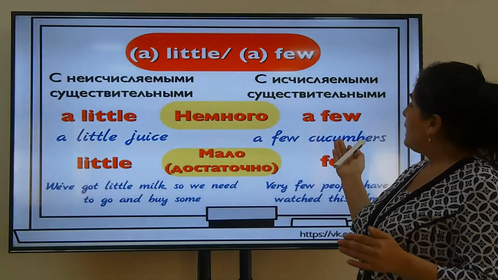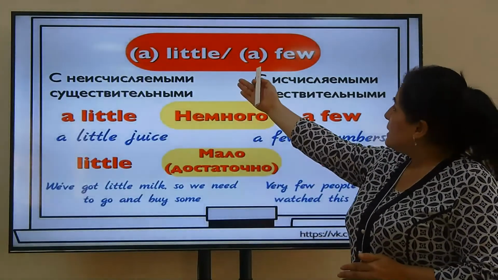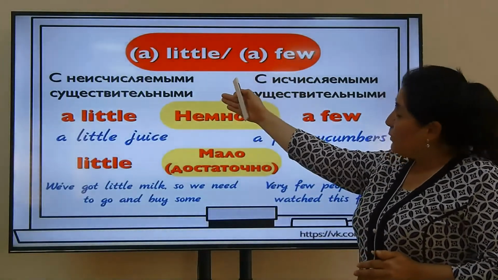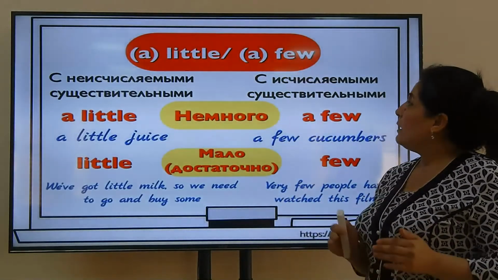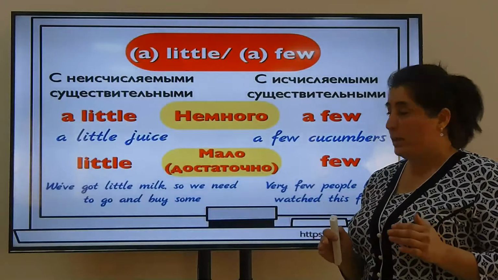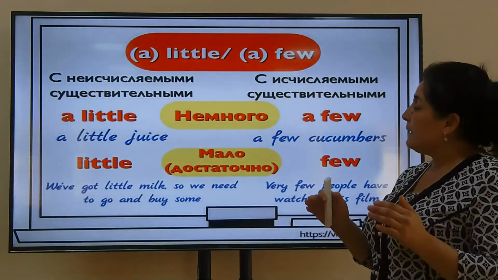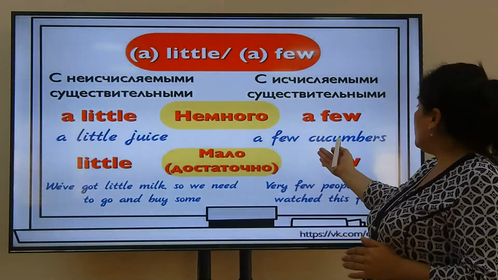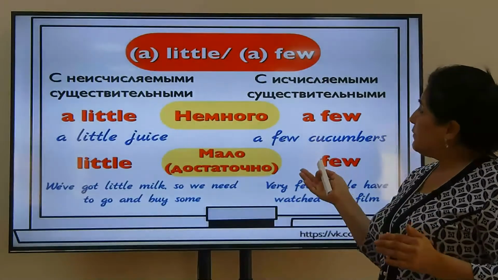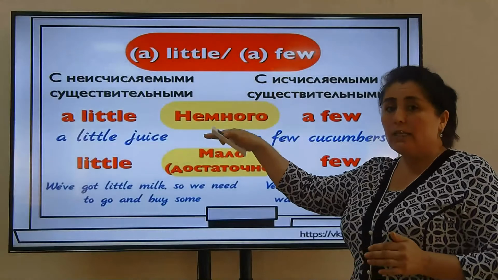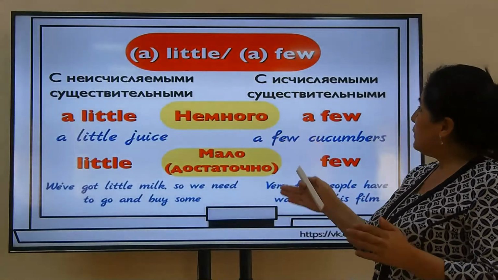So, little and few. We use little or a little with uncountable nouns, and few or a few is used with countable nouns. For example, a little or little juice, few or a few cucumbers. But there is some difference between with article and without article. When do we use them?